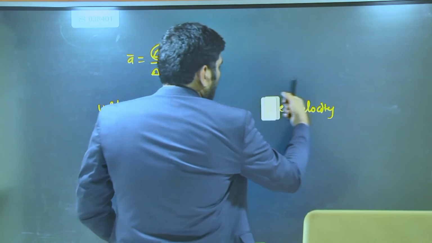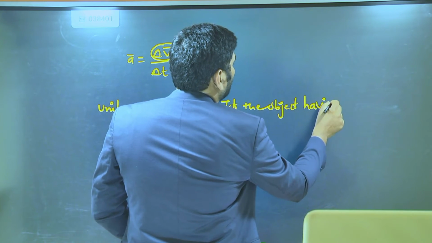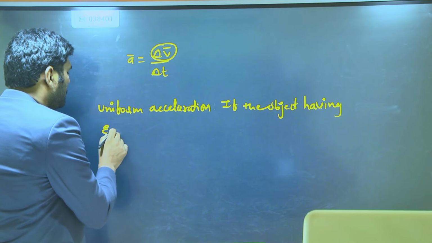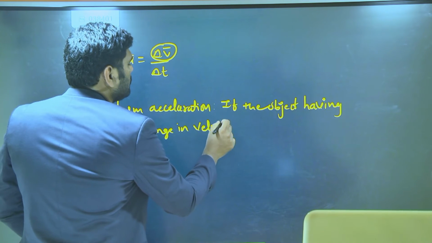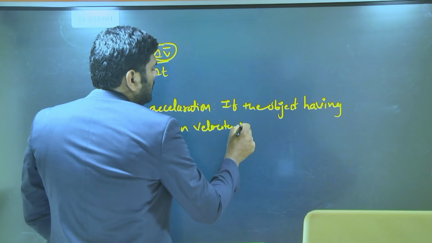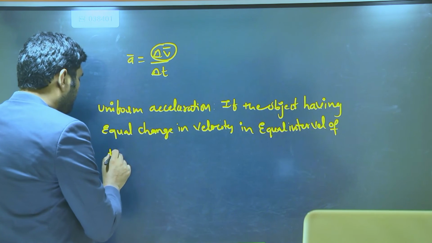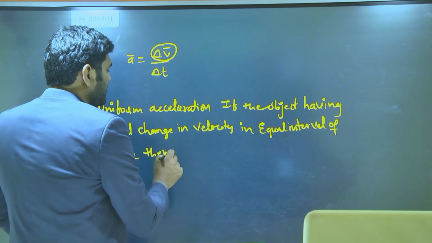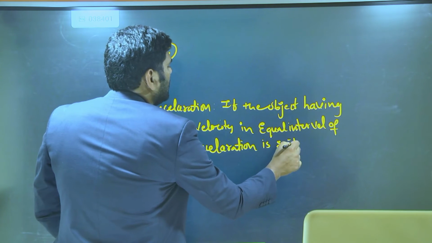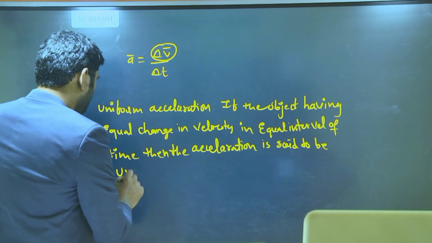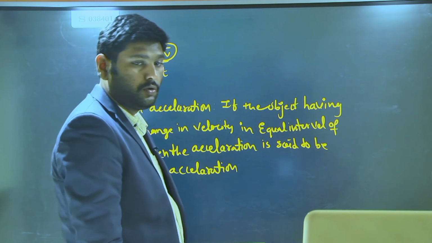If the object is having equal change in velocities in equal intervals of time, then the acceleration is said to be uniform acceleration. Acceleration said to be uniform acceleration.